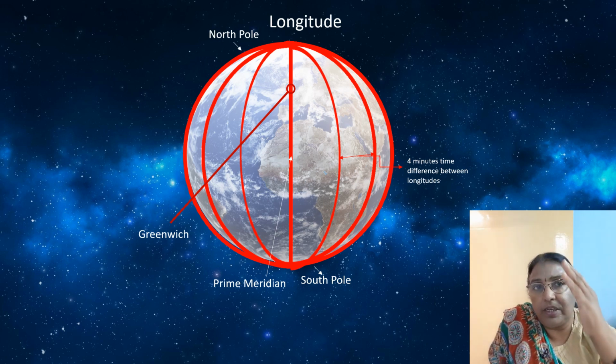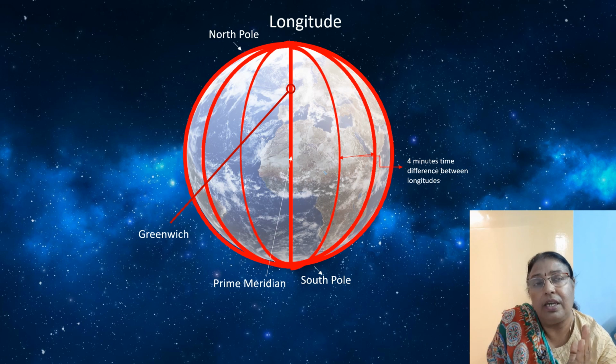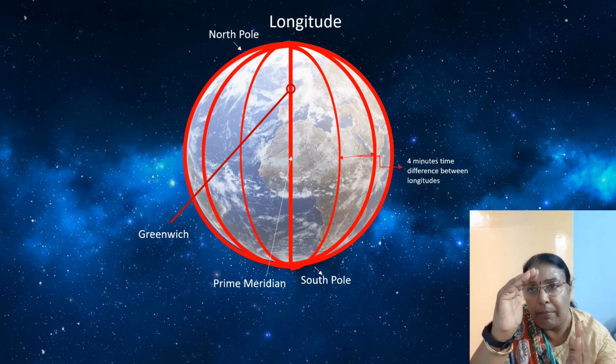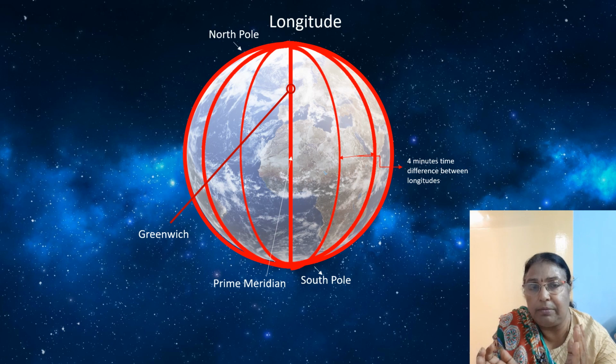And the 0 degree longitude passes through a place called Greenwich in England. The line exactly at the back of 0 degree is the 180th degree meridian. So in between the 180 degree meridian and the 0 degree, 179 longitudes are drawn.